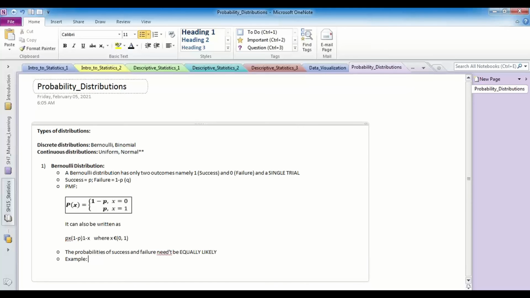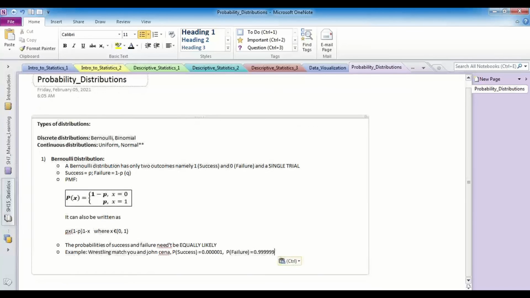I would definitely rate myself at least 0.000001, isn't it, guys? Yes, definitely. So this is how I try to say it: always remember that binary outcomes do not mean that the probability would always be equally likely.